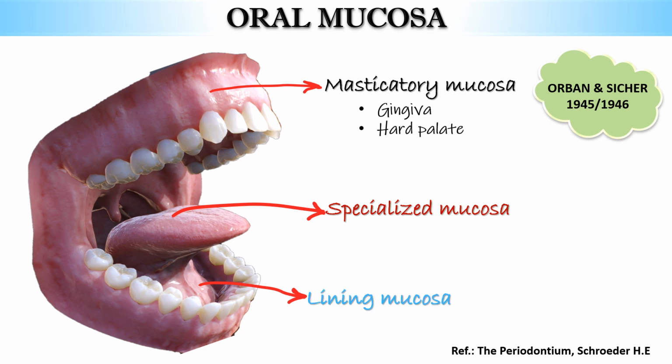Masticatory mucosa includes the gingiva and the hard palate. The specialized mucosa includes the dorsum of the tongue. And lining mucosa is the mucosa that covers the rest of the oral cavity, that is buccal mucosa, labial mucosa, floor of the mouth, etc.